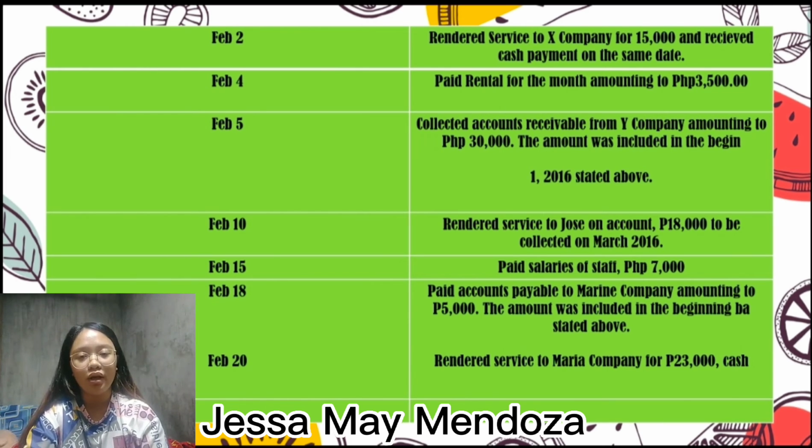February 20, rendered service to Maria Company for 23,000 cash. Accounts affected are cash and service revenue. Naka-receive ng 23,000 cash mula sa rendered service. Maria Company's account increased while the other account is decreased dahil nagbigay ito sa Maria Company ng 23,000.